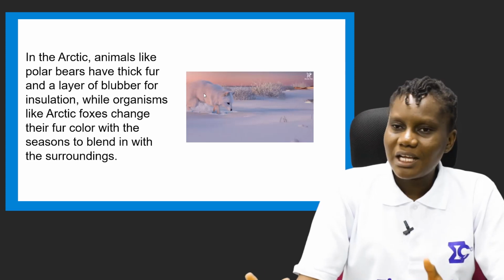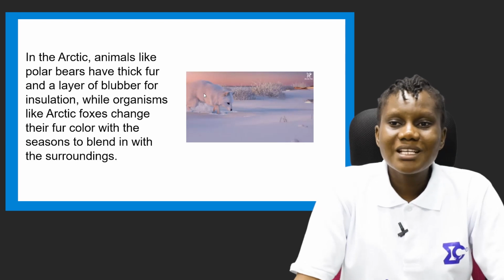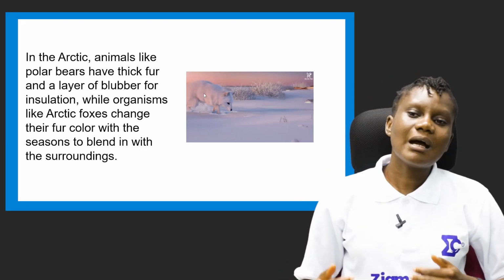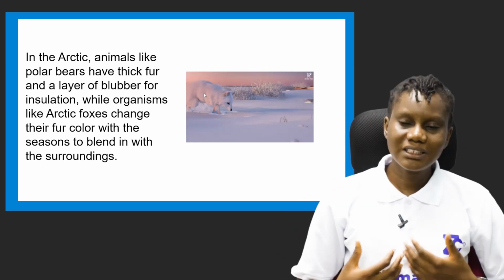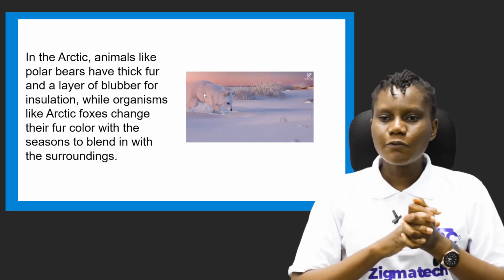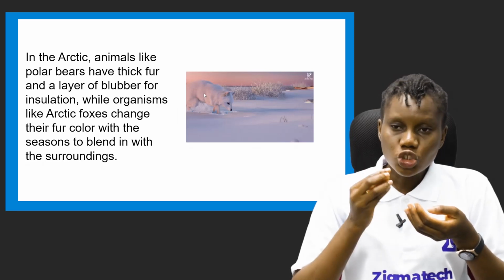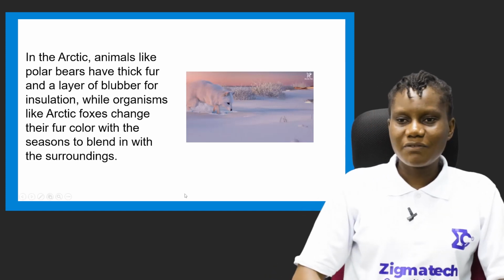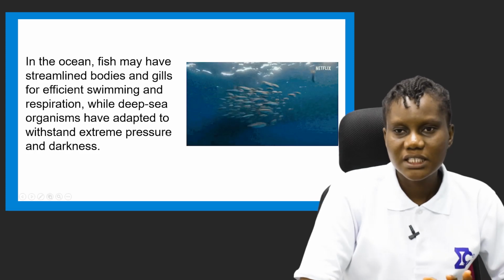Polar bears have thick fur, and that's what helps them to stay in that place. It provides insulation for their skin, so they are not easily affected by that extremely cold weather. And the Arctic fox's fur changes color to blend with their environment.